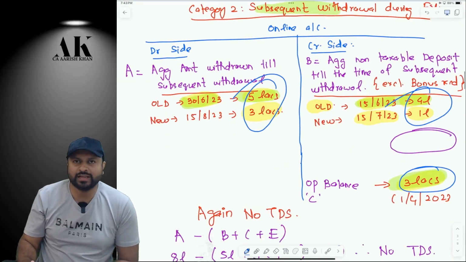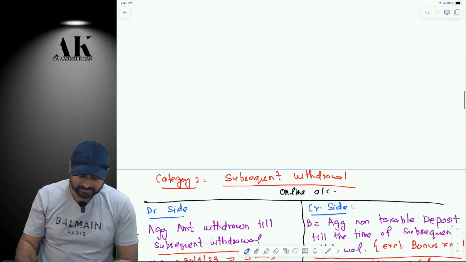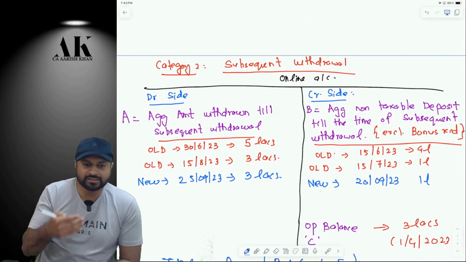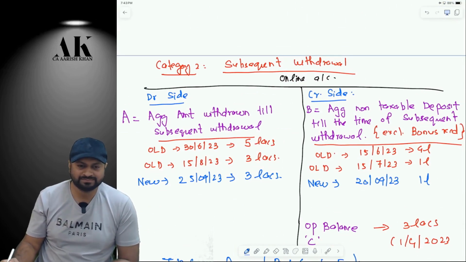Now, shall I show you one example? Will you be able to solve it for me? This example. Now, there are 3 withdrawals and 3 deposits. Are you able to understand? Yes, sir. The blue one is the new one.